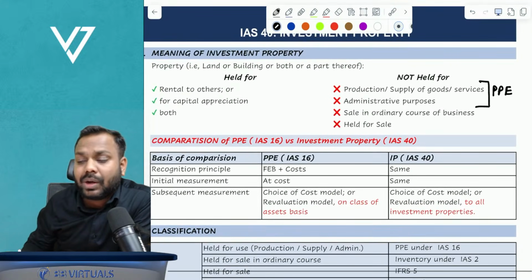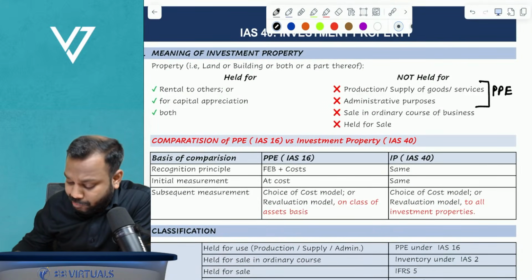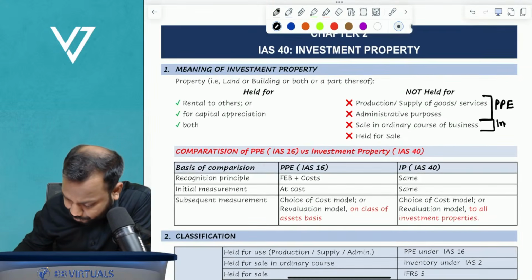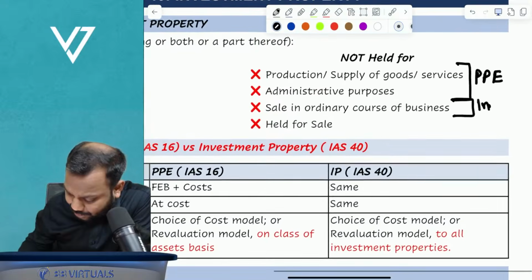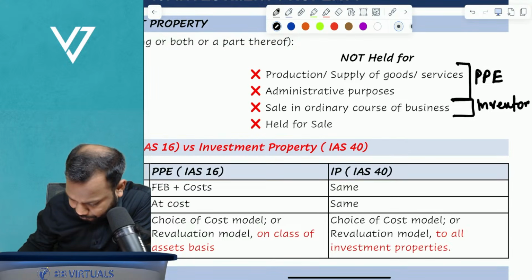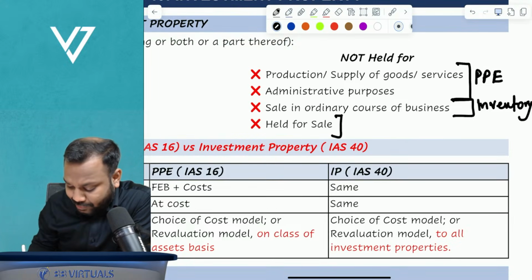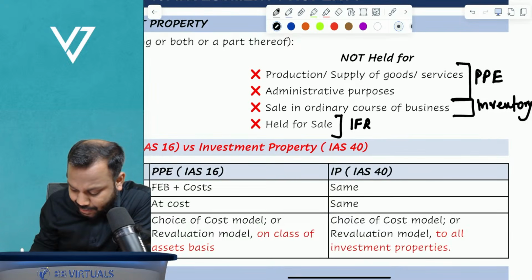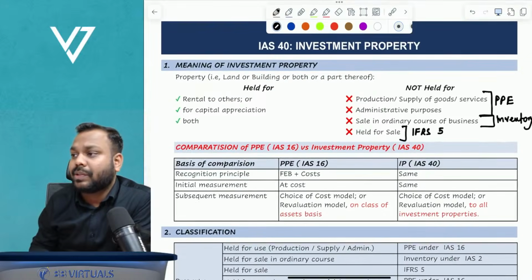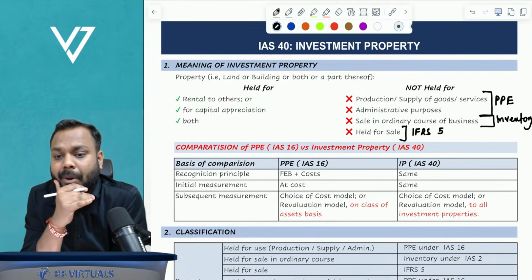If it is held for sale in the ordinary course of business, it is called inventory. And if it is held for sale, it is classified under IFRS 5, that is non-current assets held for sale. So this is the classification of investment property.